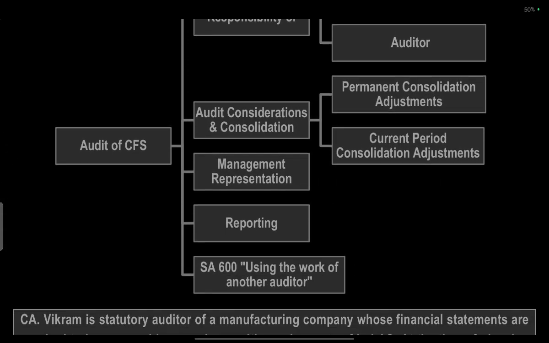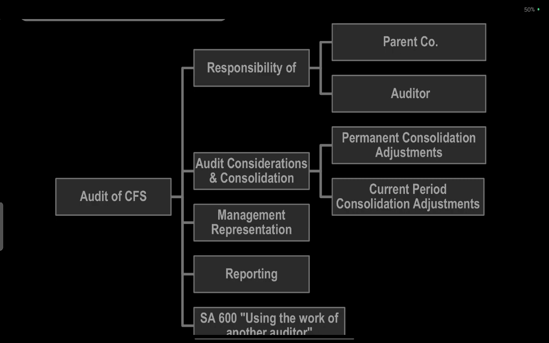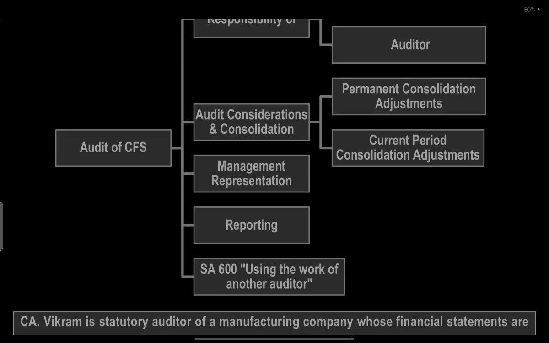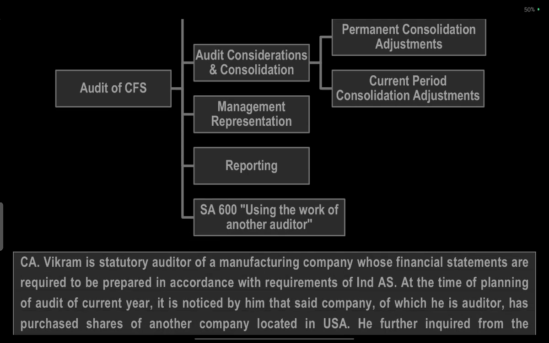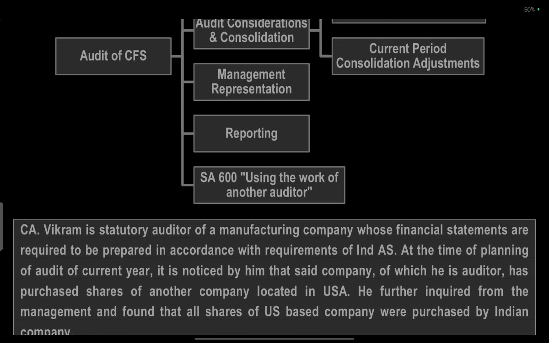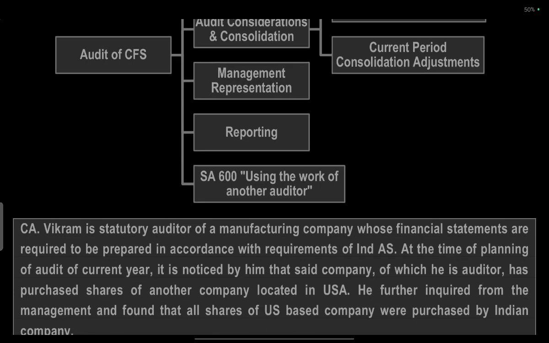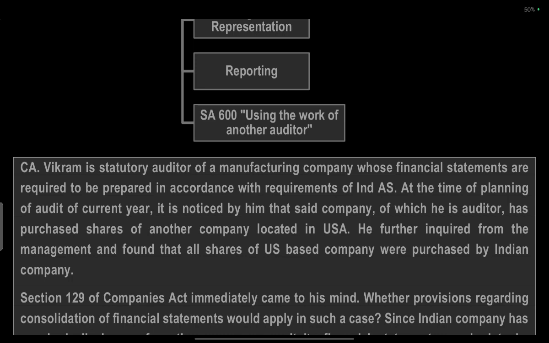The chapter reviews the audit of CFS: the responsibility of the parent company, the responsibility of the auditor, auditor considerations, permanent consolidation adjustments and current period adjustments, auditor CFS management representation, auditor CFS reporting, and SA 600, using the work of another auditor.